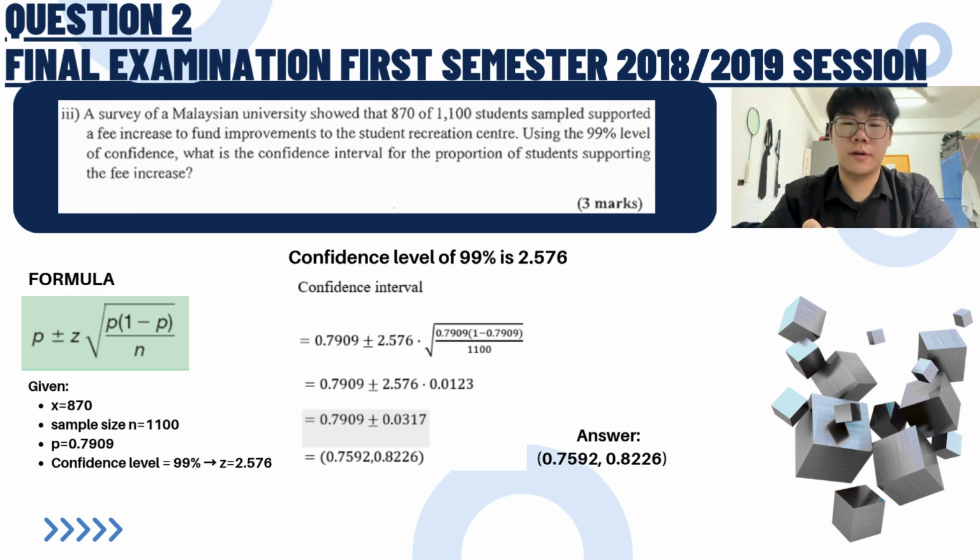Based on question 3, we are given x equal to 870, sample size equal to 1100, p equal to 0.7909, confidence level equal to 99%. And then we sub the numbers into the formula and then we get the answer of 0.7592 and 0.8226.